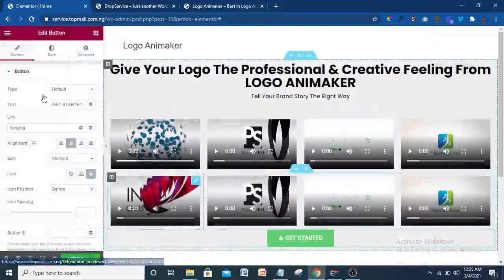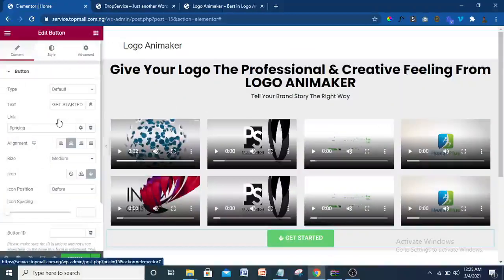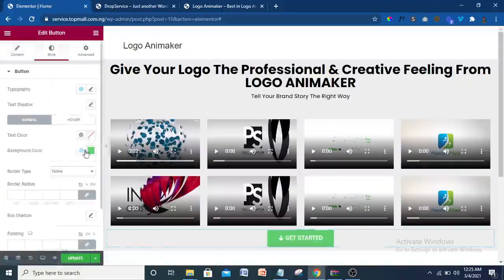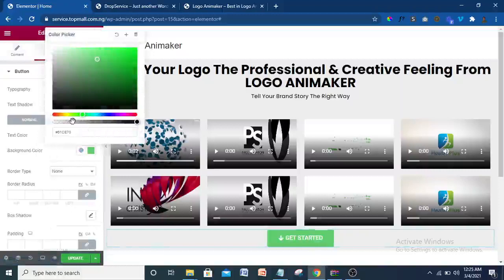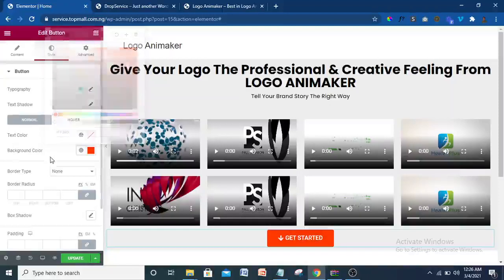Then what I need now is to change the color. So I'll come to style. To change color, you come to style. So I'm going to show the style, then the background. That's where the color is. So I'm going to use this color for the button, something like orange. So let's see this one. F3900. So that is orange, as you can see, something like that color here. So that's turned to the orange. This is the orange you want to use.